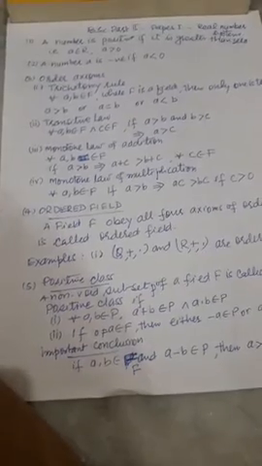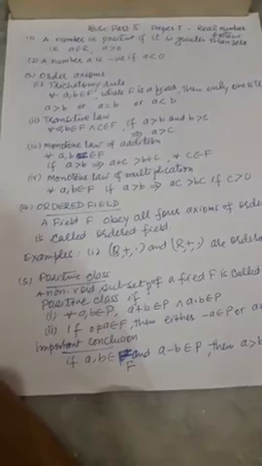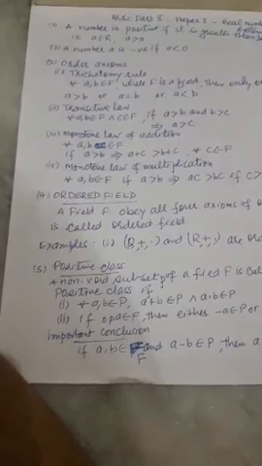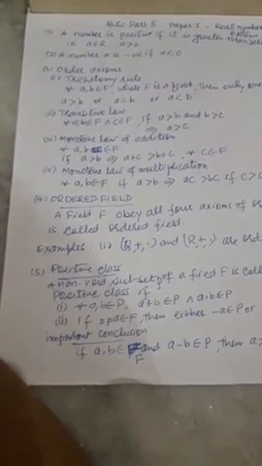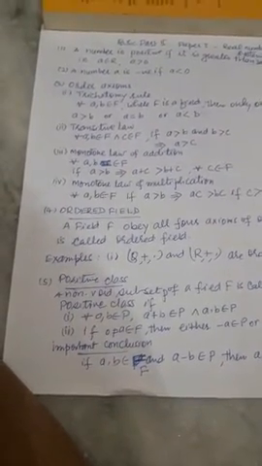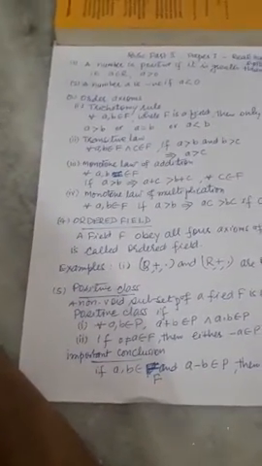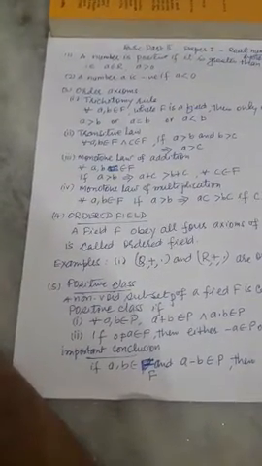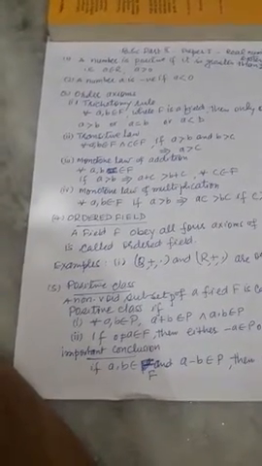Now we define the order axioms. There are four rules included in the order axioms. Trichotomy rule: for all A, B belongs to F, where F is a field, at least one condition will be true from A greater than B, or A equal to B, or A less than B.